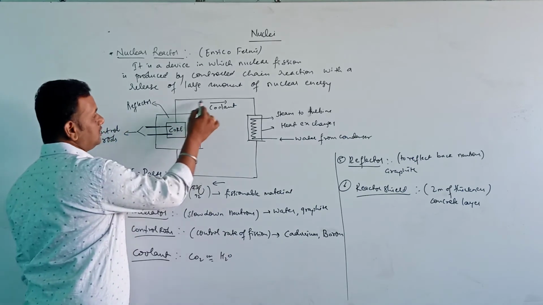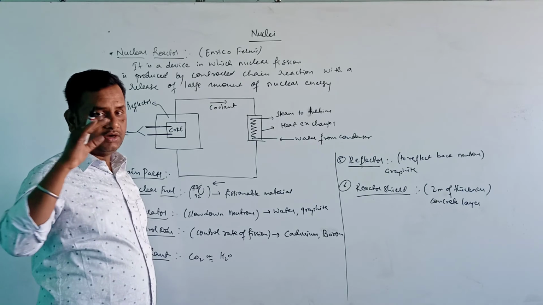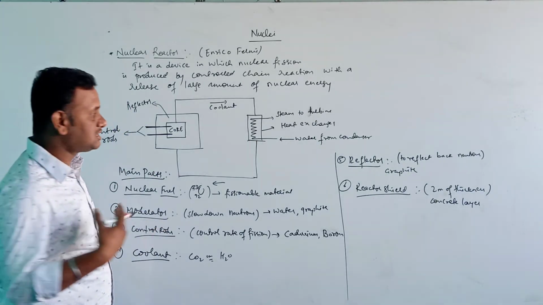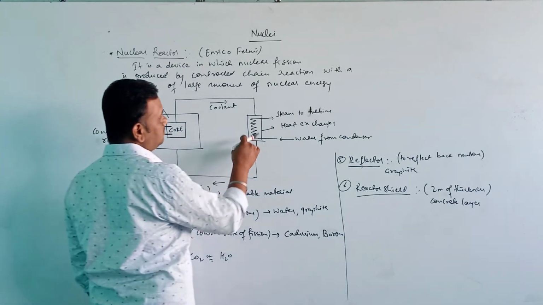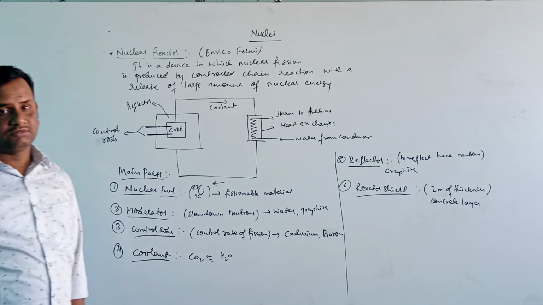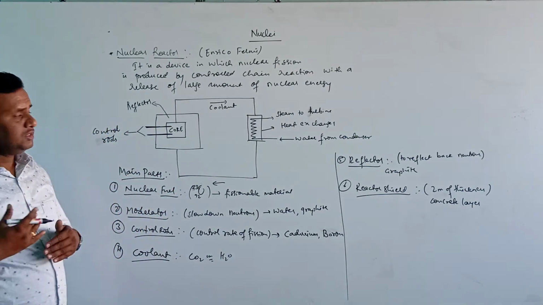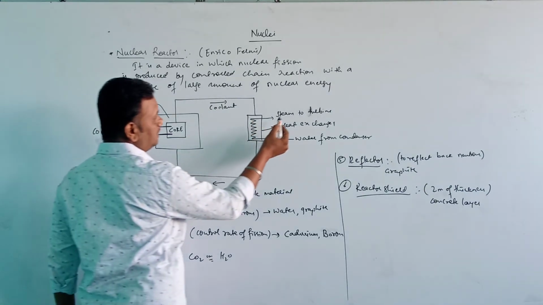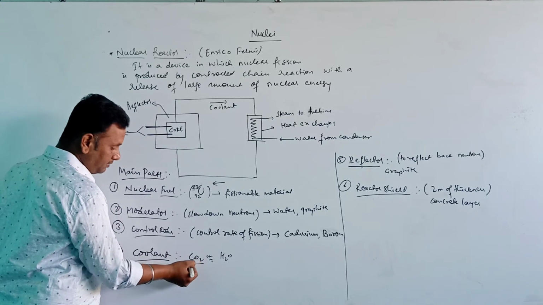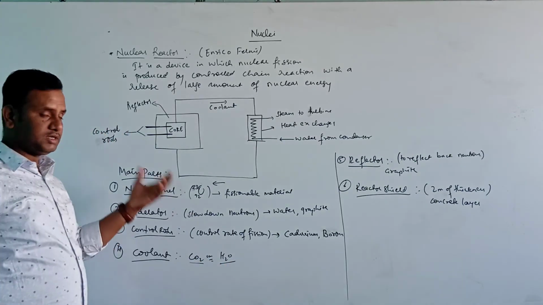When this coolant is passed through the nuclear reactor, it will reduce the temperature of the nuclear reactor by producing steam, and that steam is supplied to a turbine where the electricity is generated. Okay. Some steam which is generated is passed to a turbine here. So the coolants which we are using here are carbon dioxide or water.